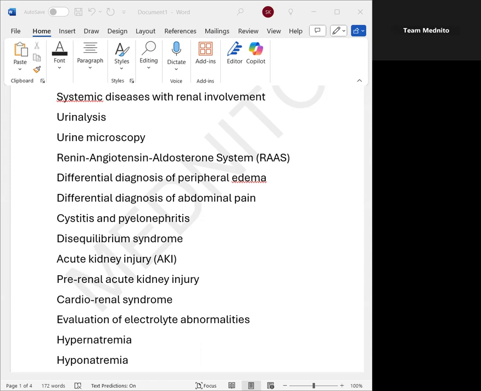Whenever the renin is released, it is the angiotensinogen from the liver that is converted to angiotensin 1 by the renin. Whenever angiotensin 1 is formed, it is acted upon by the ACE enzyme from the lungs and is converted to angiotensin 2. Remember, angiotensin 2 is the potent vasoconstrictor in the body. Whenever there is a potent vasoconstrictor, it leads to widespread vasoconstriction and it causes increased blood volume. But angiotensin 2 not only causes the widespread vasoconstriction, but it also stimulates the adrenal cortex.